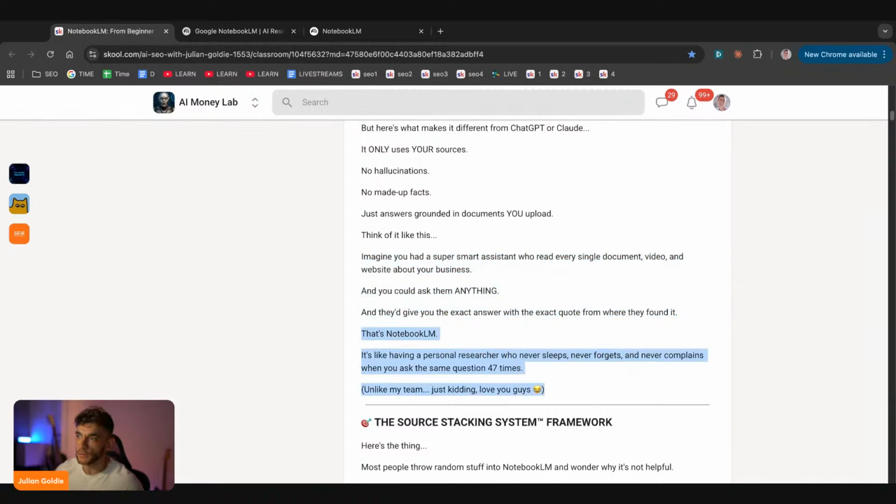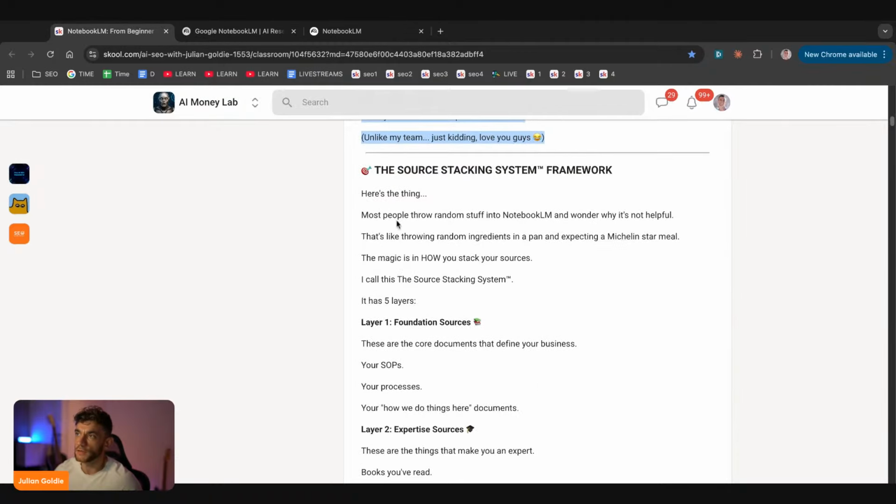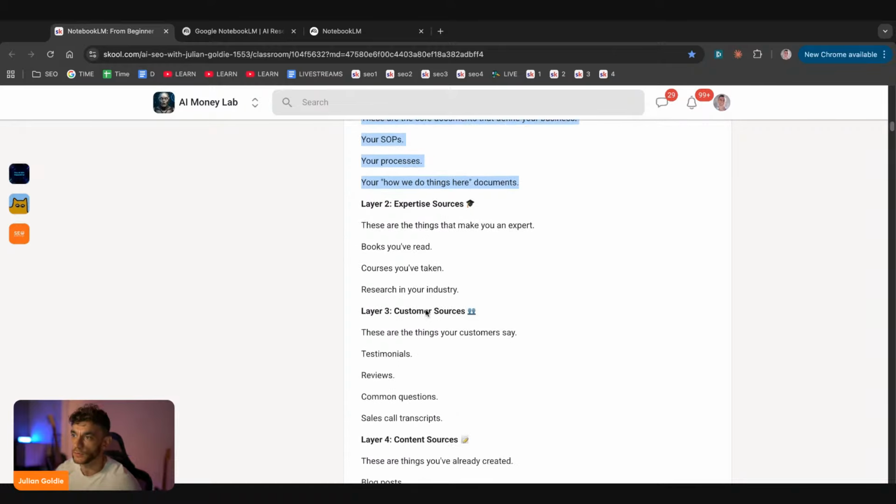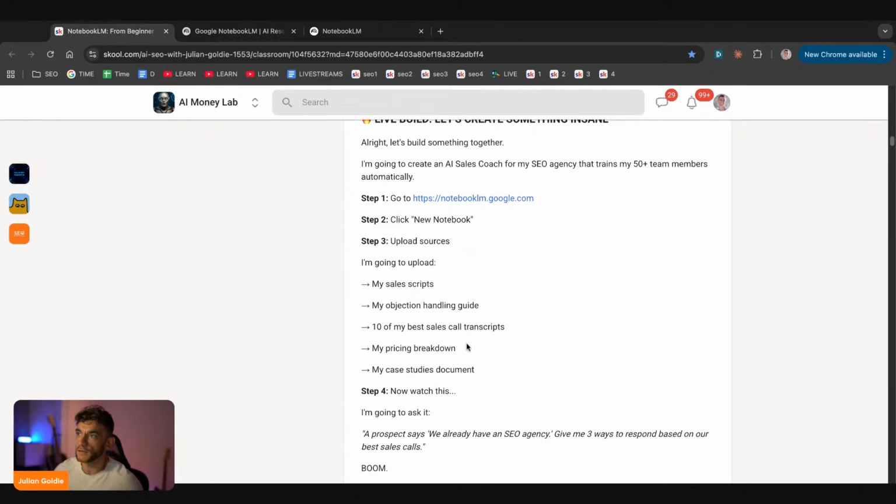It's like having a personal researcher who never sleeps, never forgets, and never complains when you ask the same question 47 times. All right. So we're going to get straight into the source stacking framework. And basically, the first thing we're going to do is layer one, which is foundation sources. So let's get into this and I'll show you an example.